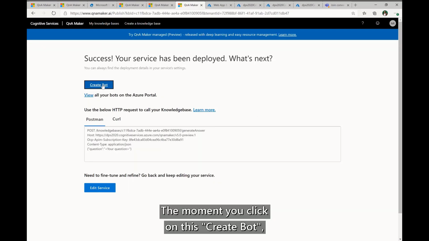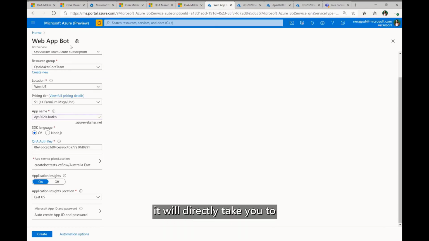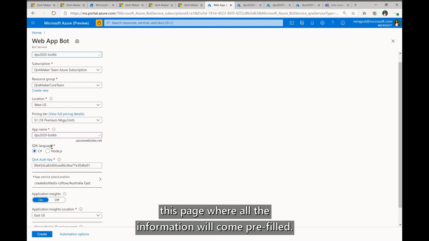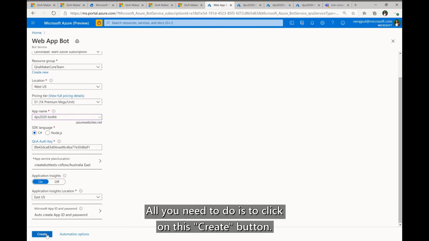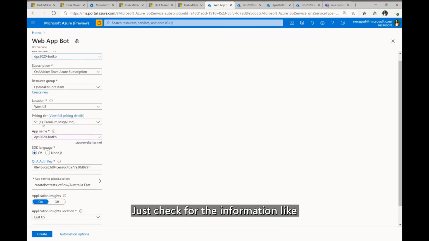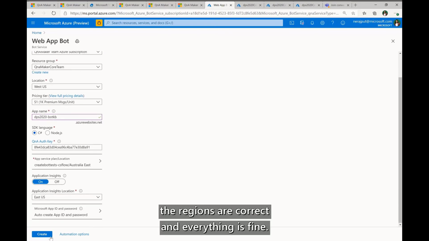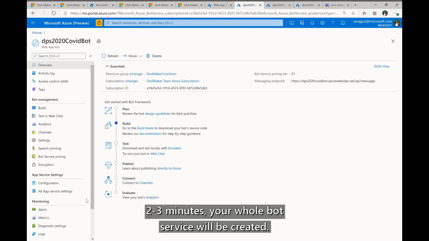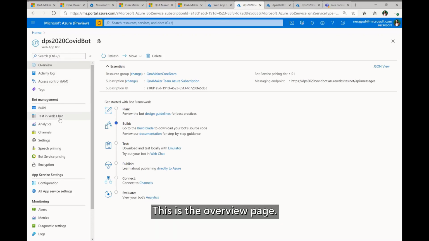So the moment you click on this create bot, it will directly take you to this page where all the information will come pre-filled, and all you need to do is click on this create button. Just check the information, like the regions are correct and everything is fine. You click on create, and in a few minutes, like 2 to 3 minutes, your whole bot service will be created. So this is the overview page.